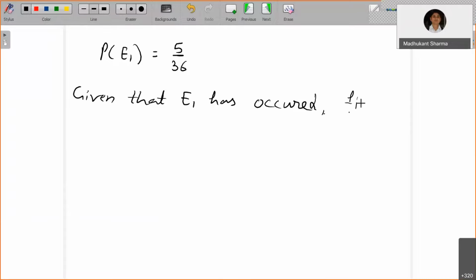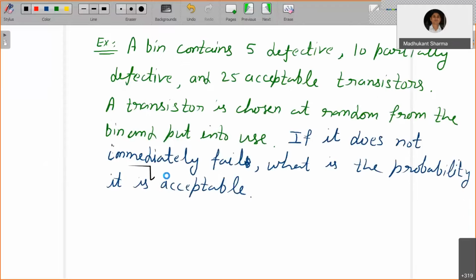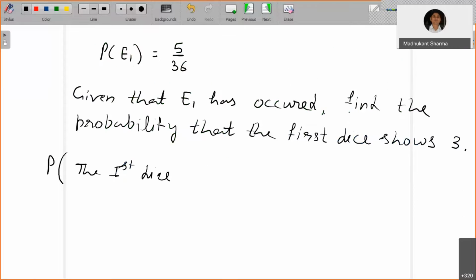Find the probability that the first dice shows 3. So what you are expected to find is the probability of the first dice, sorry, the first dice shows 3,